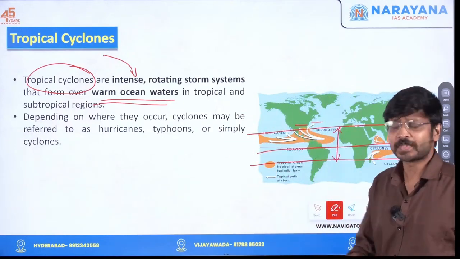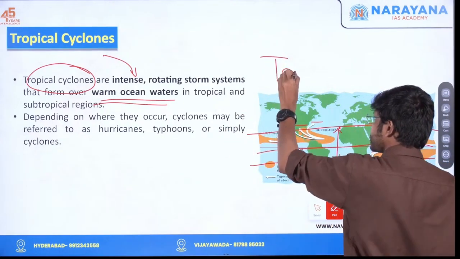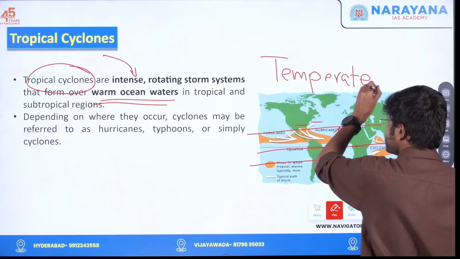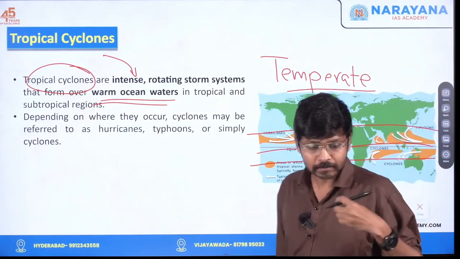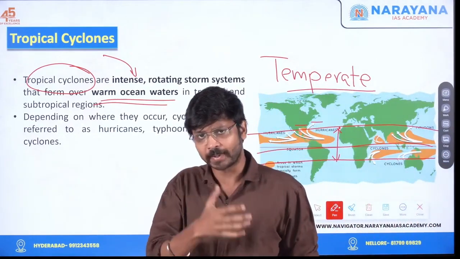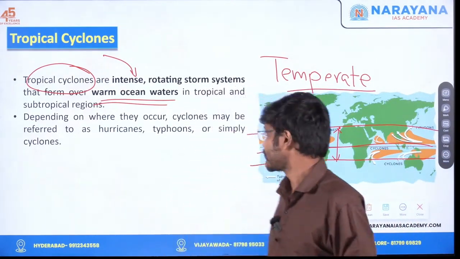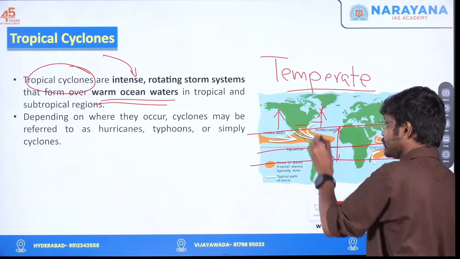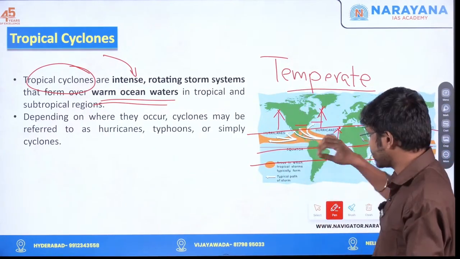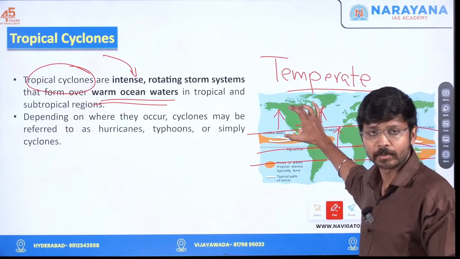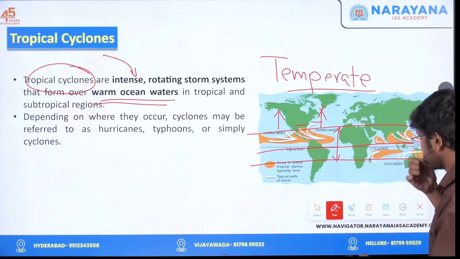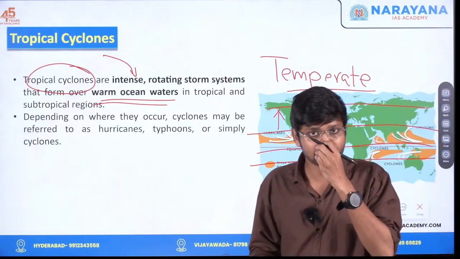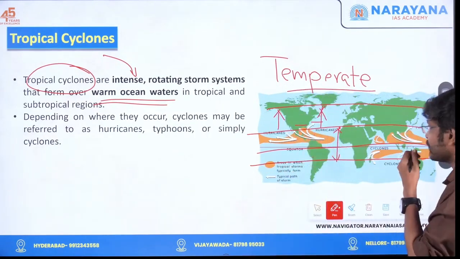We have another type of cyclone also. That is known as temperate cyclone. Just giving you an example only. Temperate cyclone, or it's also known as extra tropical cyclone. Extra tropical means what? Beyond the tropical area. That will be extra tropical cyclone, usually in the 30° to 60° region.